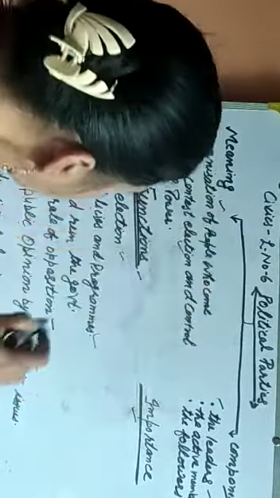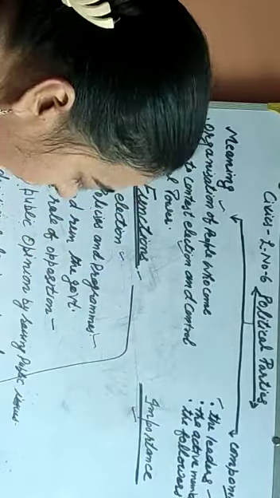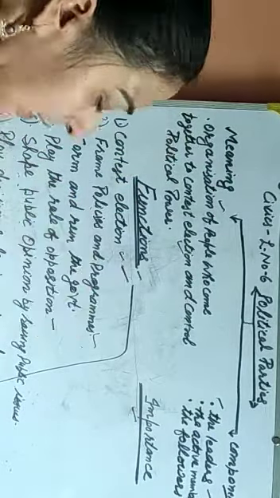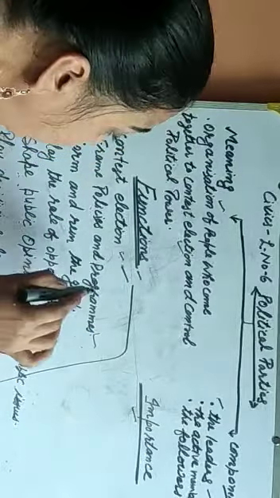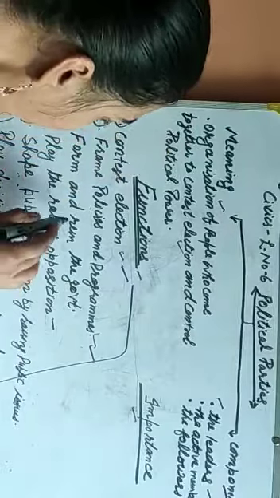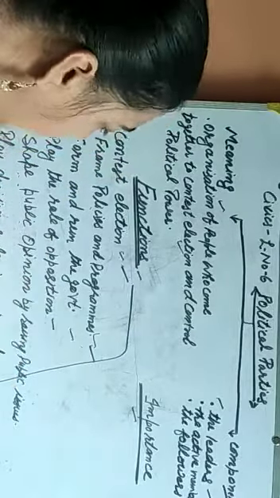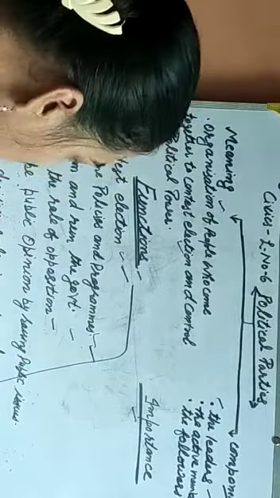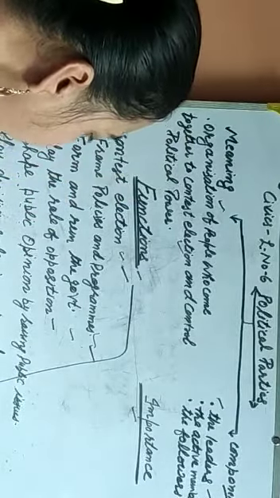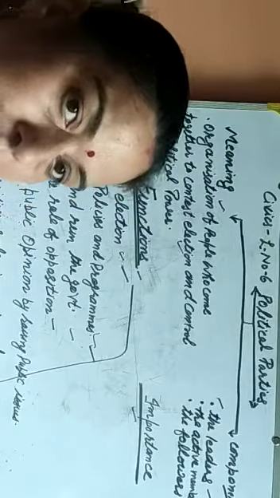So students, these are the functions of the political party. First function is contest election. Second is frame policies and program. Third is form and run the government. Play the role of opposition. Shape public opinion by raising public issues. And play decisive role in law making.